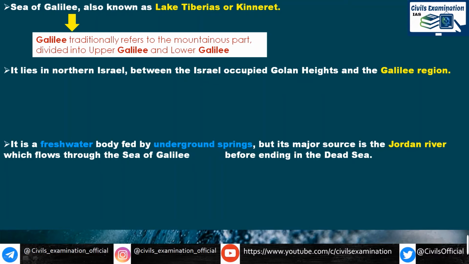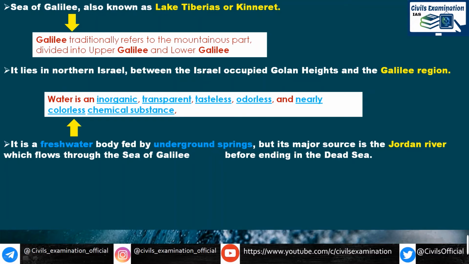As I said, it is a freshwater body, and the meaning of freshwater body is that it has very low salinity. If we see the definition, it is an inorganic, transparent, tasteless, and colorless chemical substance. Underground springs are when water flows through the aquifer.